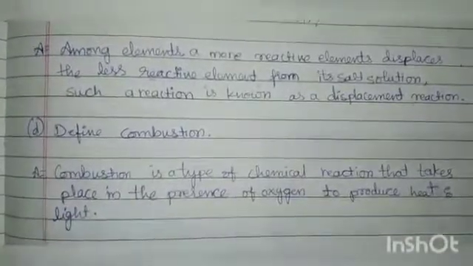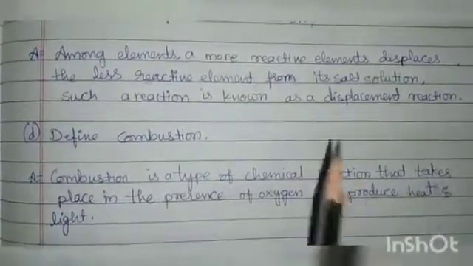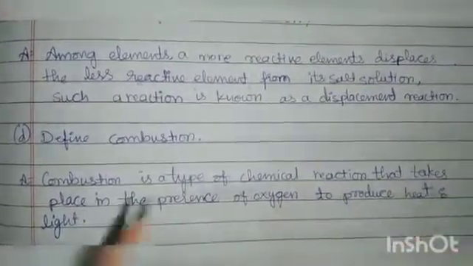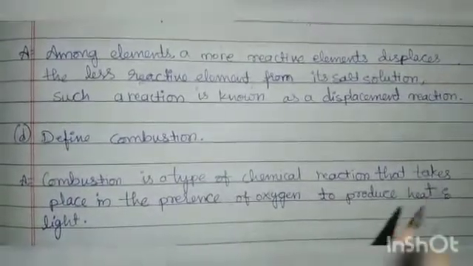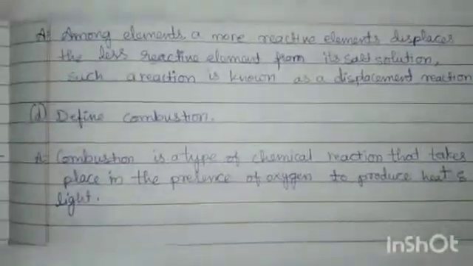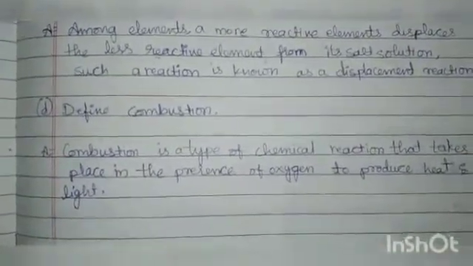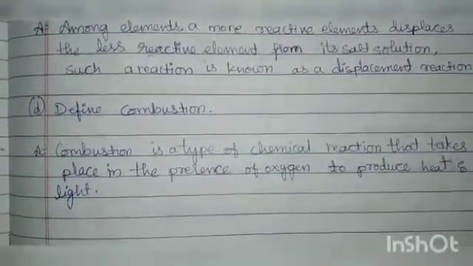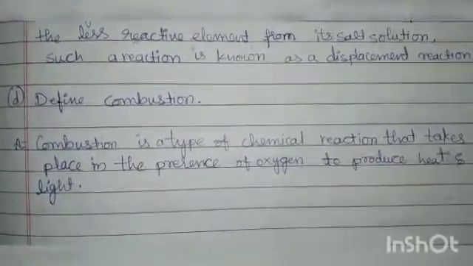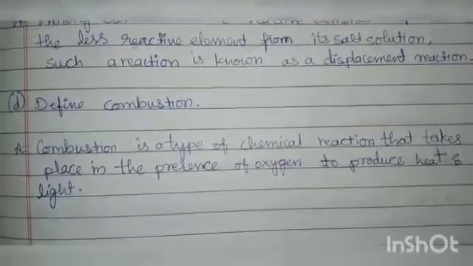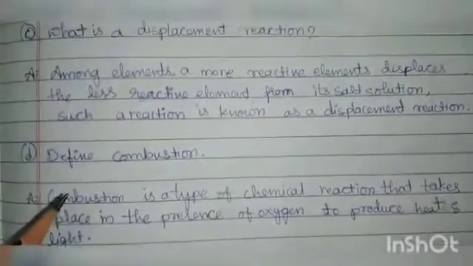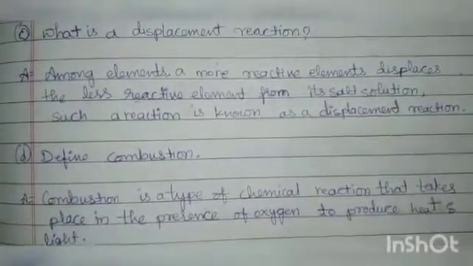Next, define combustion. Combustion is a type of chemical reaction that takes place in the presence of oxygen to produce heat and light. The best example you can give is the burning of a candle. If you want to burn anything and see the flame, it definitely requires oxygen. So this is about combustion and displacement reactions.